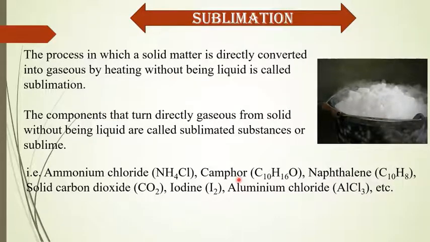Maybe you have heard the name. Naphthalene. Its chemical formula is C10H8. Solid carbon dioxide, also called dry ice. Iodine, the normal element iodine. Aluminium chloride, AlCl3. All these are examples of sublime. That means they are all solid matter, and when you heat them, at very low temperature they become gaseous from solid without being liquid.